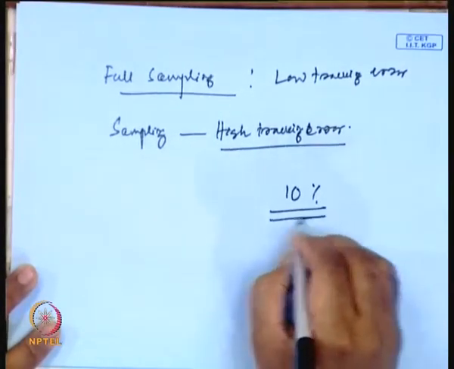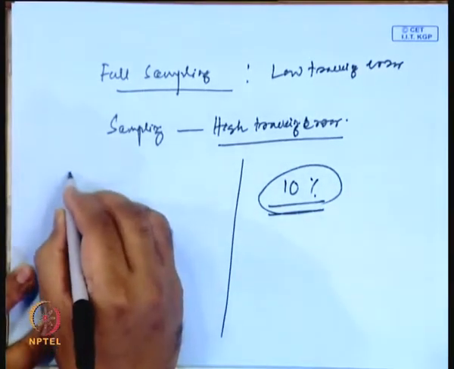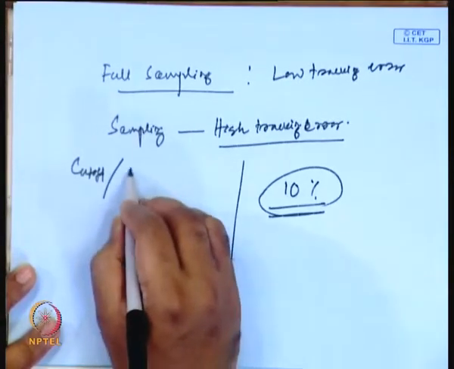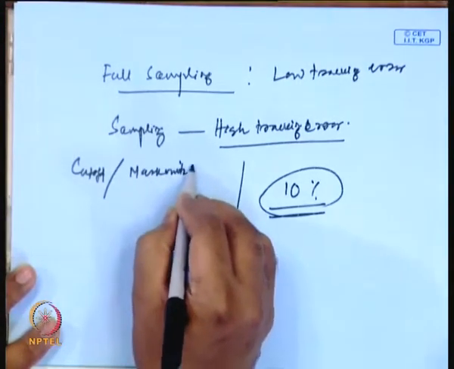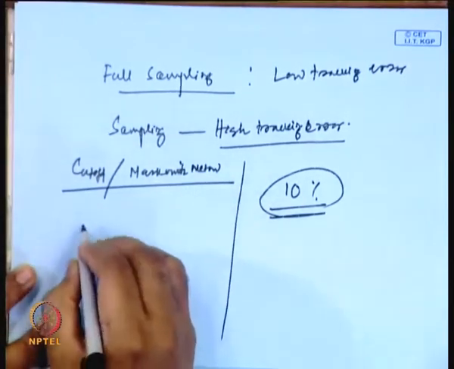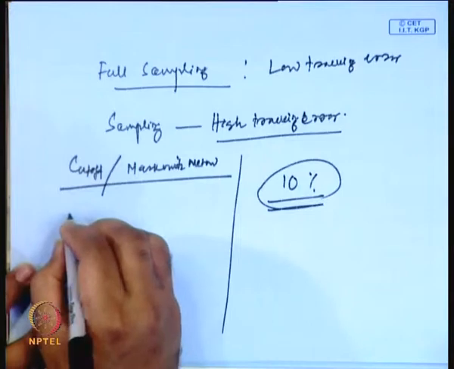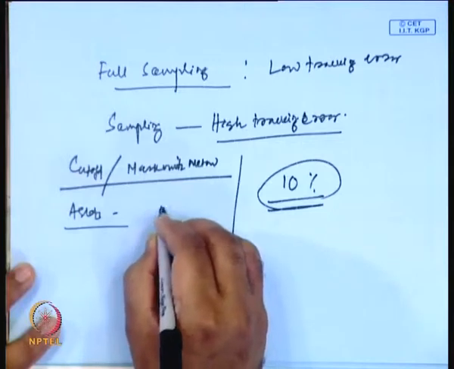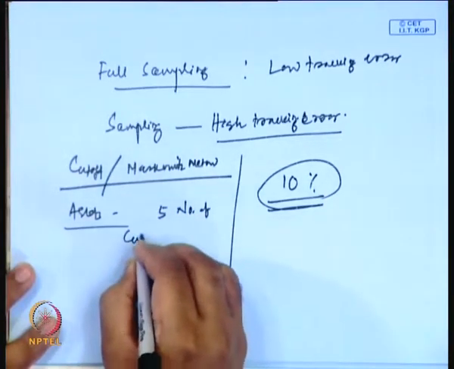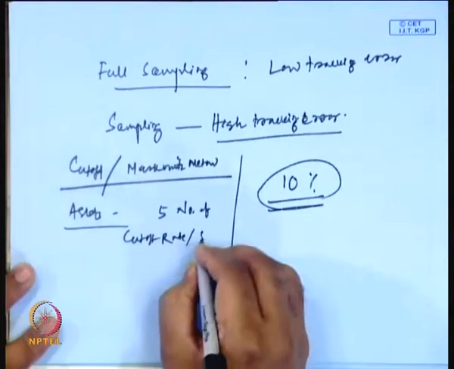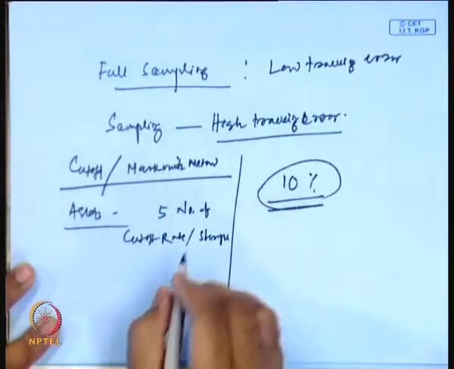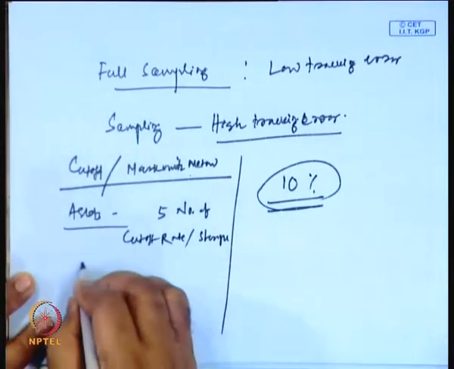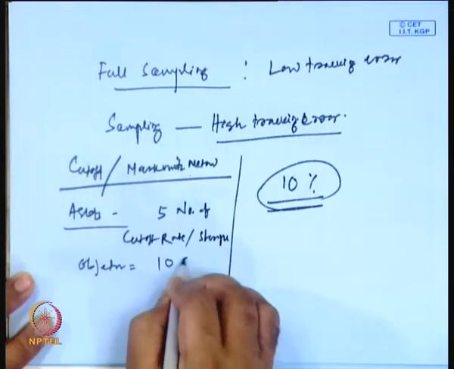So the objective of the investor is 10%, and let's say you are using the Sharpe method to choose particular assets, or you can use the Markowitz method. Once we choose these assets, let's say 5 assets should be included, maybe on the basis of the cutoff rate that Sharpe has explained, or with the Markowitz method on the basis of the number of stocks and the risk-return profile of the portfolio, and your objective is to get the 10% return.